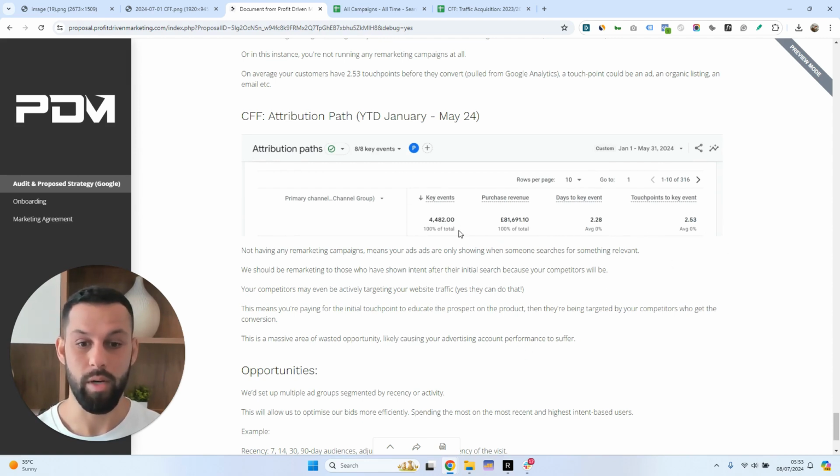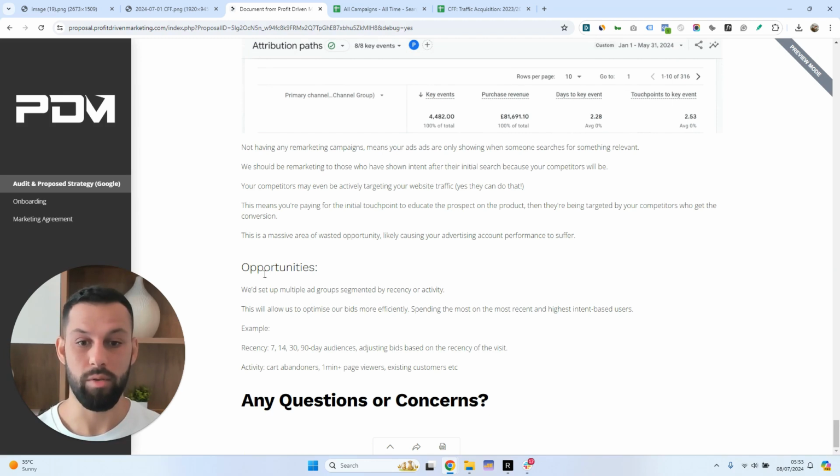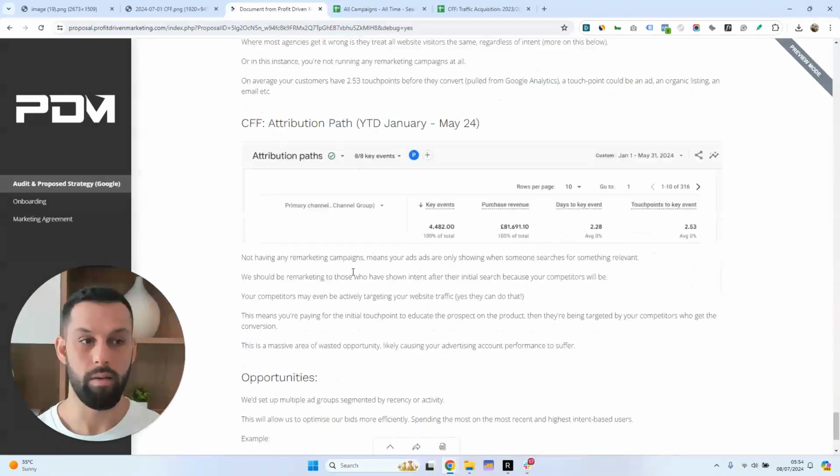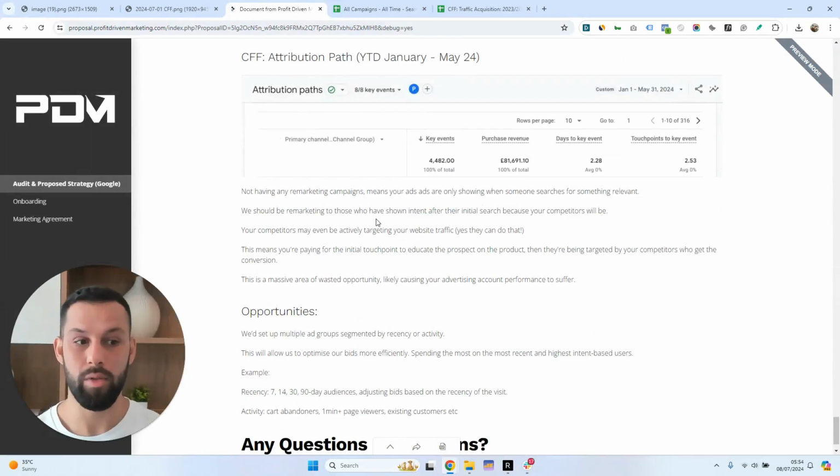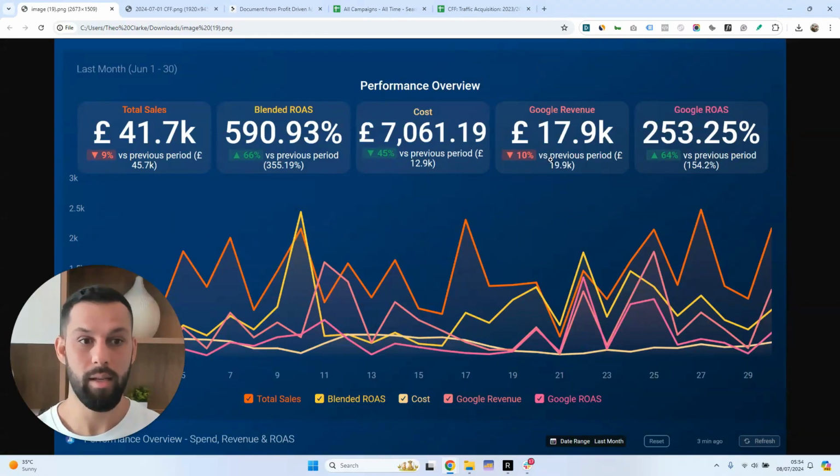So we set up remarketing campaigns. Now, we don't just do this in any way. We always set up multiple ad groups segmented by recency of activity. So we'll segment by 7, 14, 30, and 90-day audiences, adjusting bids based on the recency of the visit. Now, this is just the things that we highlighted in our audit. We've obviously been working with the client for over 30 days. And as I mentioned initially, this is the results just after 30 days of onboarding.